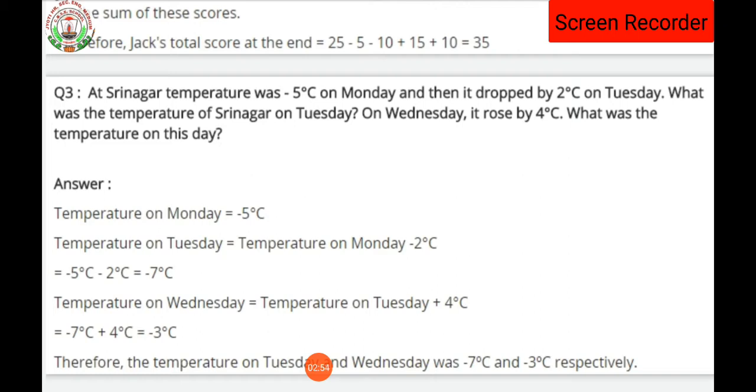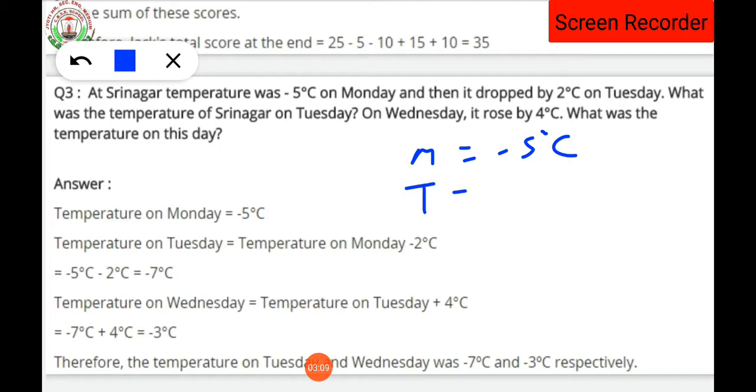Since the temperature on Monday is minus 5 degrees, and on Tuesday it dropped, that is decreased by 2 degrees centigrade, Tuesday's temperature will be minus 7 degrees centigrade.